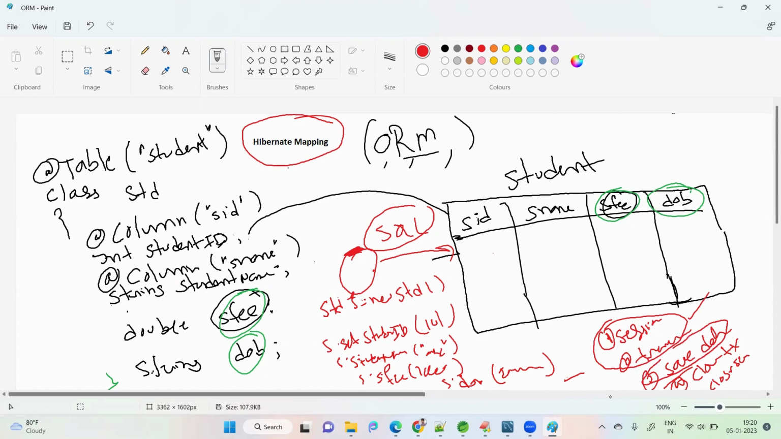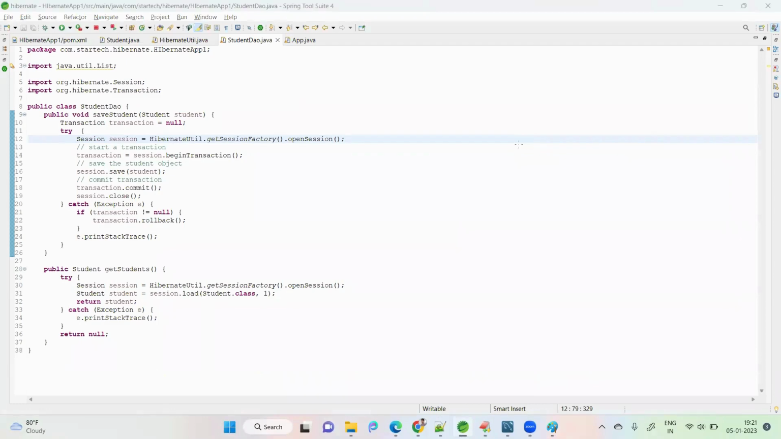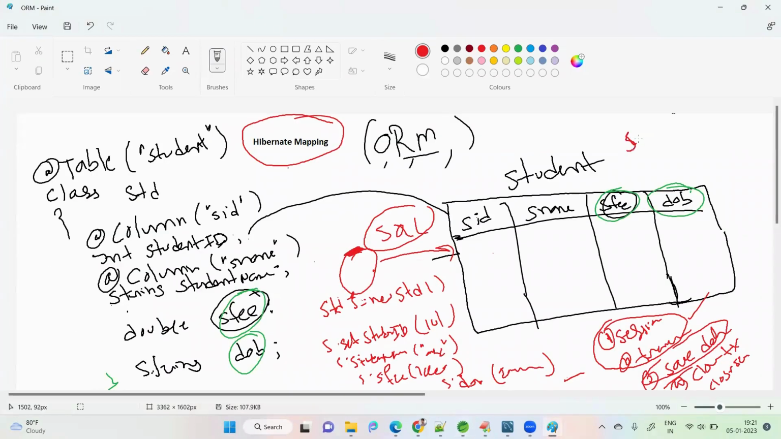Next is save data. This is important: how are you saving data, and what methods are we using? To insert data in JDBC, we use execute query or execute update, right? But here, how do we store data? There are some methods here, like the save method. If you provide a Java object to it, it will save it into the database.